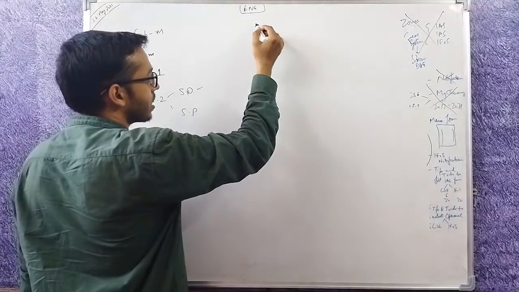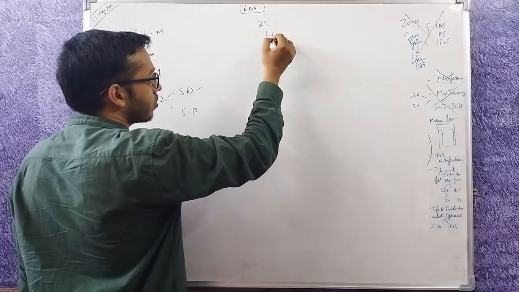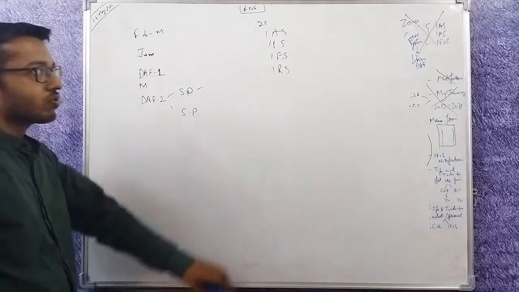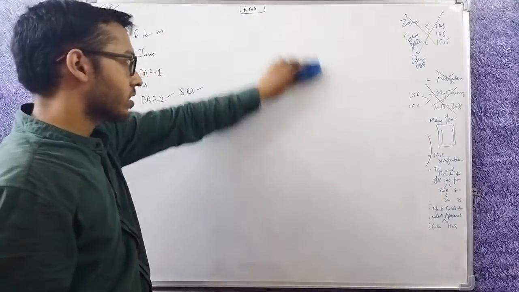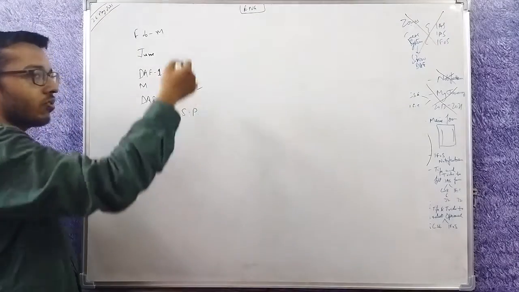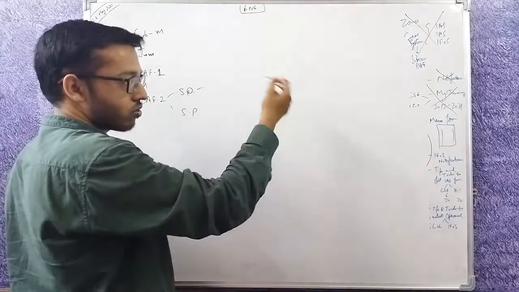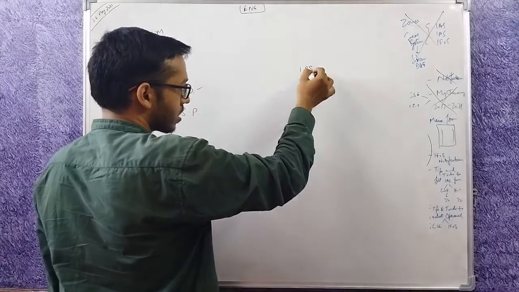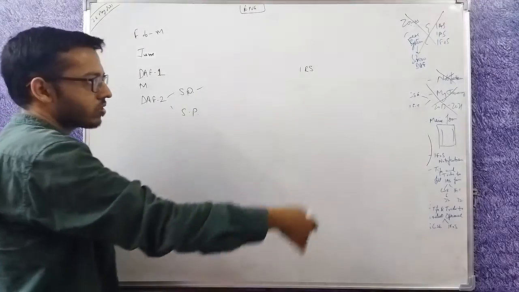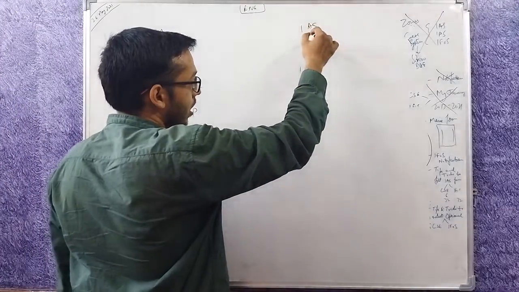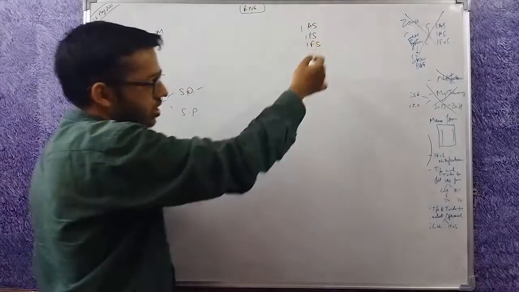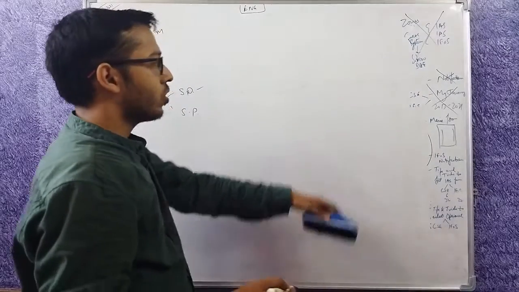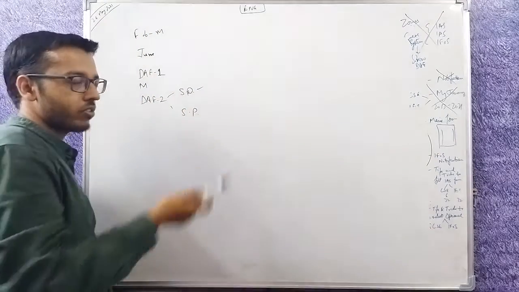Service preference means there are 21 services now. So IAS, IPS, IFS, IRS, etc. Which one do you want? Which ones you don't want? In which order you want, which ones you want to fill, which ones you don't want to fill. For example, let's say a person is already an IRS. So there is no need to fill all the services. That person can simply fill IAS, IPS, IFS because these are better than IRS generally. And that's how the service preferences can be filled.